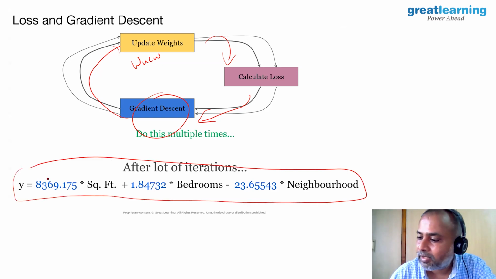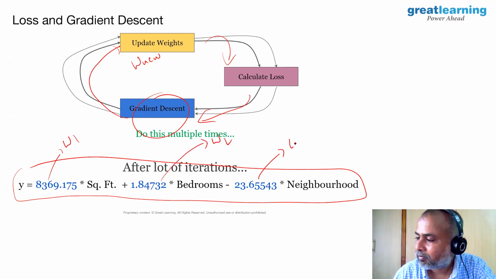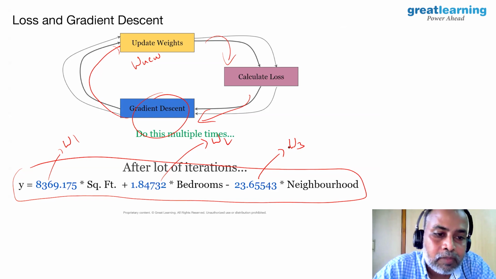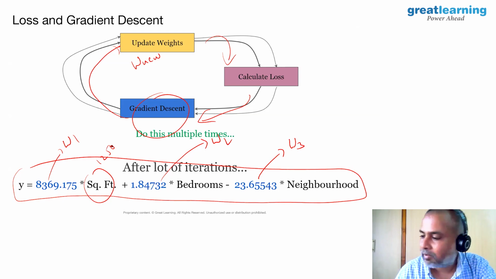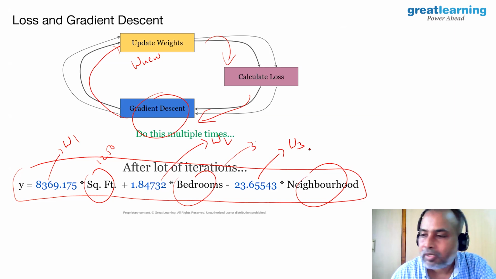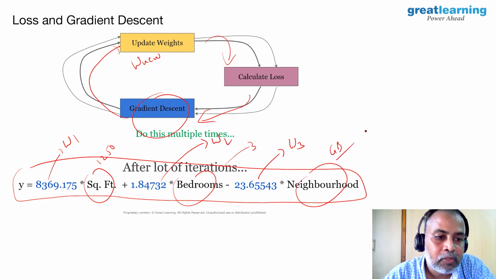If you actually see, this is W1, this is W2, and this is W3. Now as soon as you have square feet equal to 1250 square feet, number of bedrooms 3, and neighborhood Gachibowli, we can get the house price predicted.